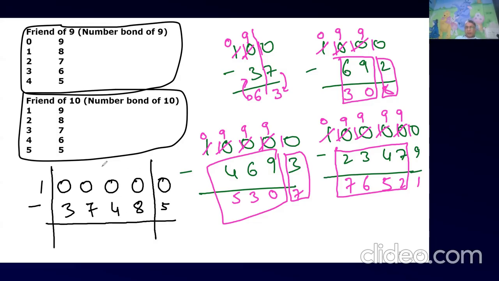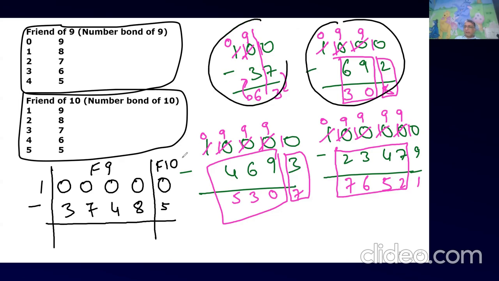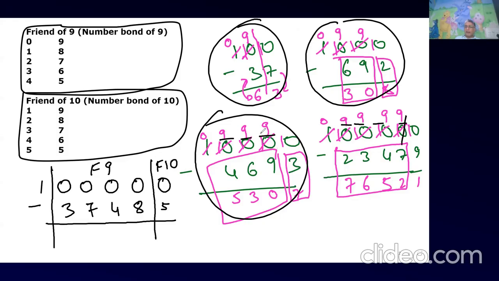What is this? It has to be the friend of 9. This last one has to be the friend of 10. Why? Because when I borrow, what will happen? These all will become 9. Can you see on the top? All are becoming 9 here. The last one is only 10, right? So all are friends of 9.